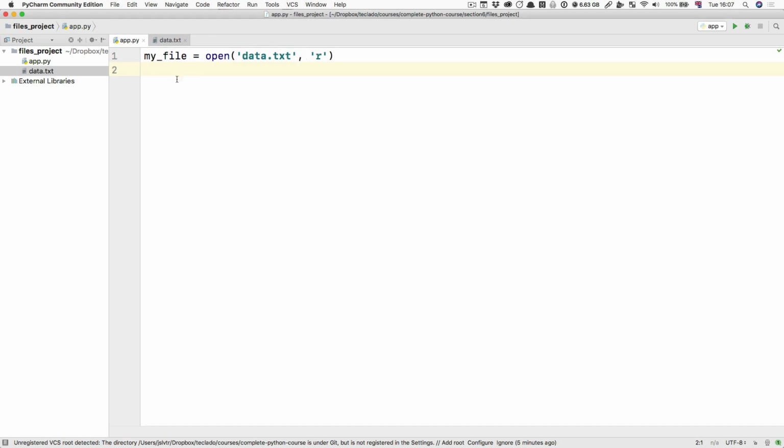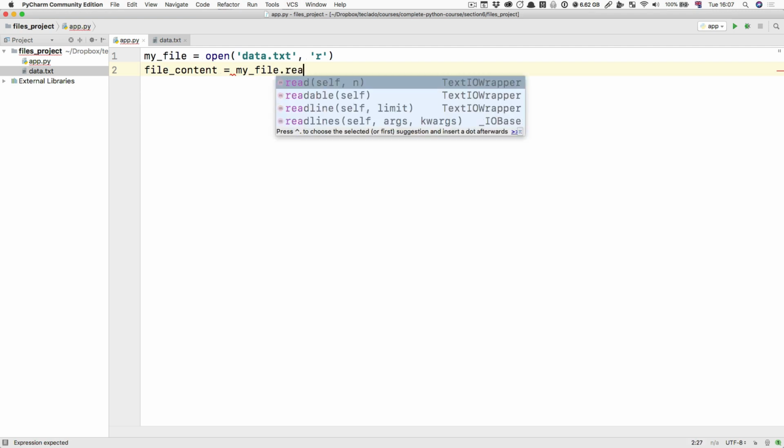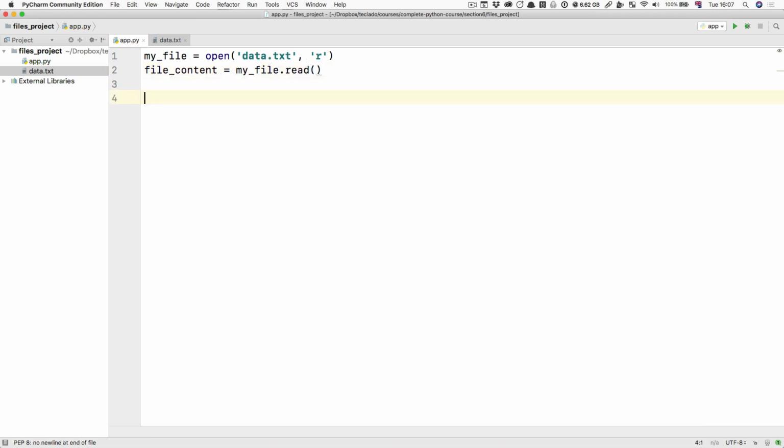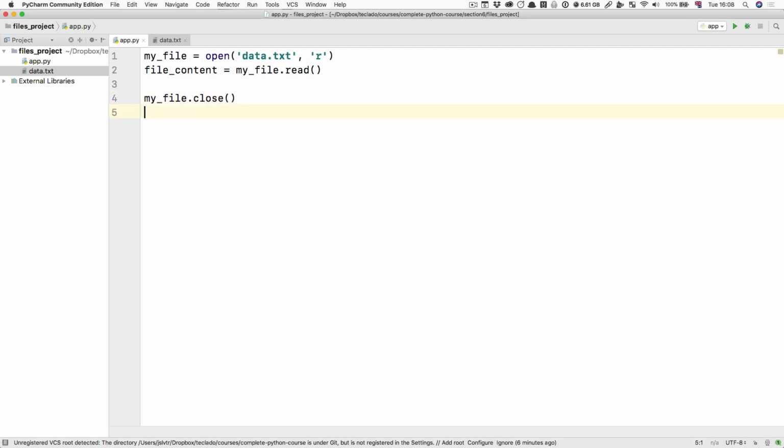Now that we have it in a variable, we can do things like create a new variable, which is myfile.read. .read is going to read the entire contents of the file as a single string and give it to us as file_content. Now, I said earlier that there is a limit to how many files you can have simultaneously open in your computer at once. I'm not lying, so the first thing is to make sure you close the file, myfile.close. That returns that file opener to the operating system, and now that file is closed.